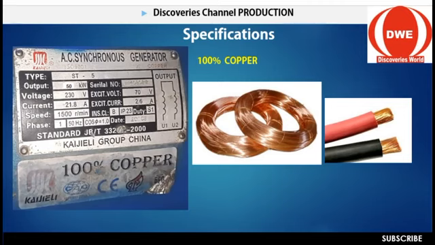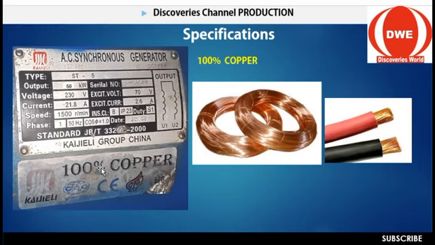Because the coil must have original copper. That's why you see it here. If you observe in this 50 kVA generator, it is 100% copper, not 80% copper, not 10% copper, not 50%. It's 100%. If you must have a high voltage, you must have 100% copper. Nothing less than that. There is some equipment that is labeled 50 kVA, but the operation rate does not reach 40 kVA. If you test it with your meter, you discover that it does not generate 40, because the copper is not 100%.